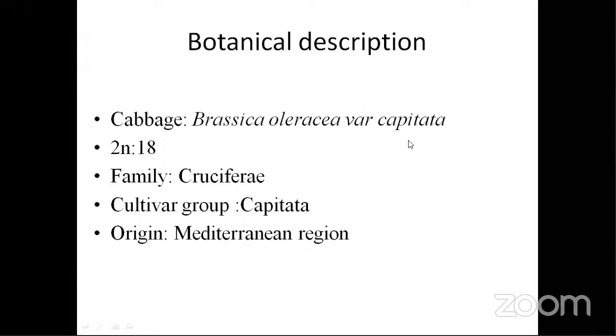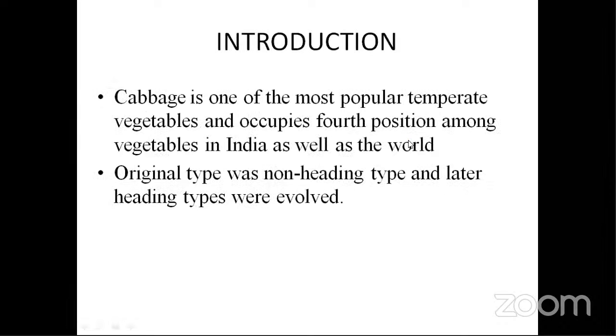So all the most important cole crops will have the chromosome number 18 only, and the origin is also the Mediterranean region, but still we'll see crop-wise in the coming slides. Next, cabbage, we all know, is the most important temperate vegetable, and it occupies fourth position among the vegetables in India. So it is the fourth most important vegetable.